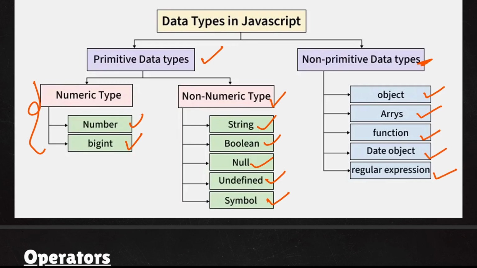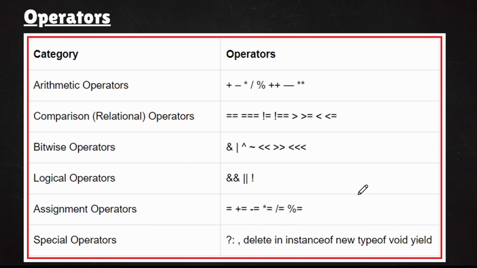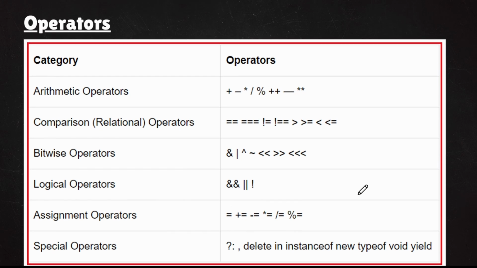The next important thing that we need to understand: in every language, you have something known as operators. So what are these operators? We have arithmetic operators, which are plus, minus, multiplication, division, modulo, and so on. These are simple arithmetic operations.